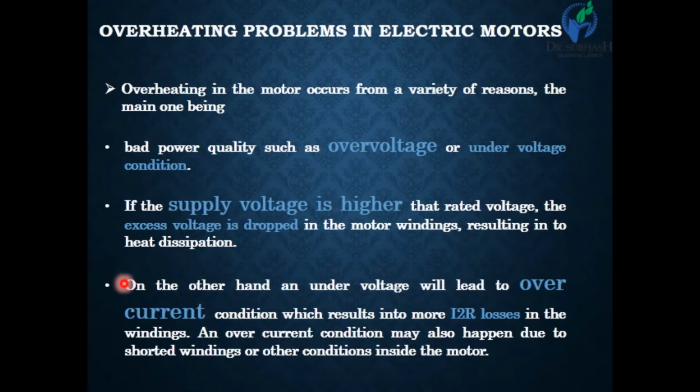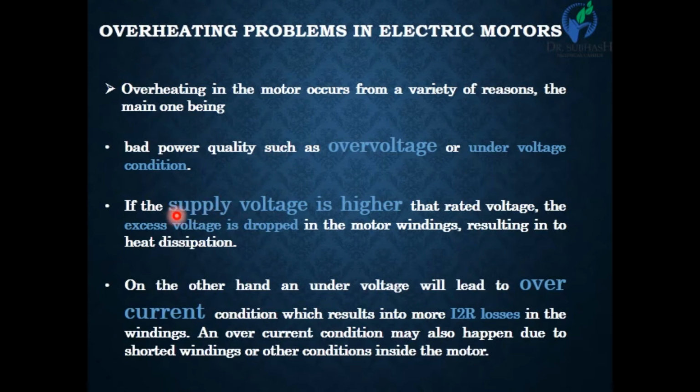Overheating. Overheating is the third reason for electrical motor faults. Overheating is due to over voltage or under voltage conditions of the power supply. If the power quality supplied to the electrical motor is bad, then the motor gets heated.